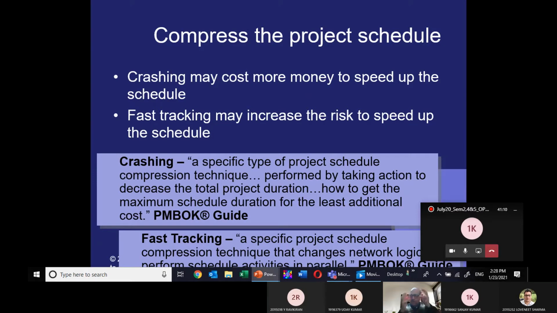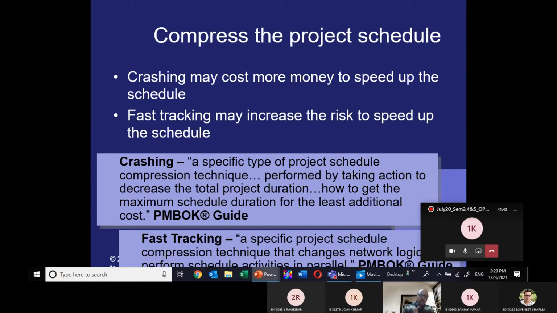So crashing may cost more money to speed up the schedule, and fast tracking may increase the risk to speed up the schedule. What is crashing and what is fast tracking have been defined here. I will explain the definition as per the PMBOK guidelines. It is given on the PowerPoint slide. This PowerPoint I have already uploaded on your team channel of project management. You go to the team channel, session 6. I have already uploaded this PowerPoint slide.